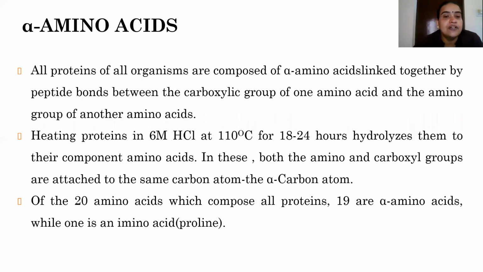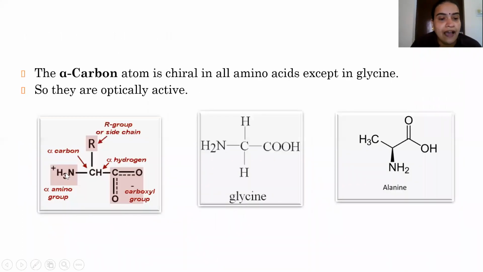Okay, now in the first slide we have seen that proteins are made up of the same set of 20 amino acids. And all these amino acids are alpha amino acids. What do you mean by alpha amino acid? Alpha amino acid means both amino and carboxyl group are present on the same carbon, which is the alpha carbon.